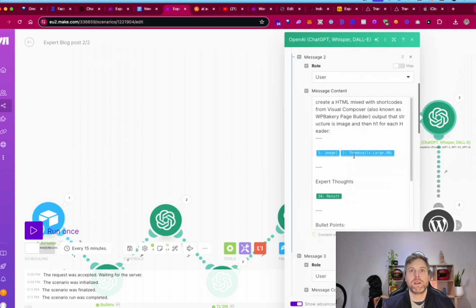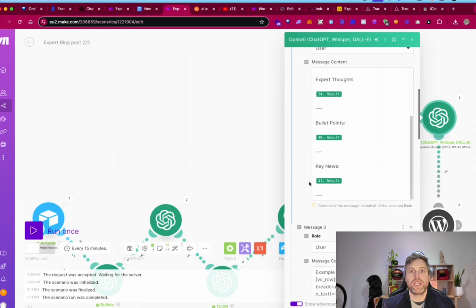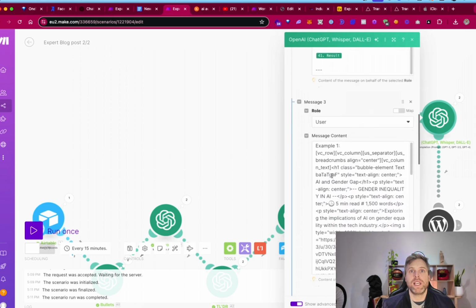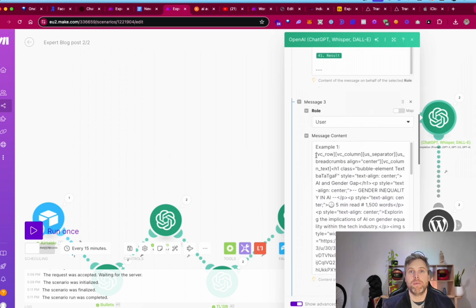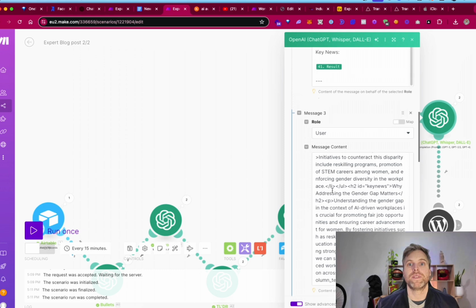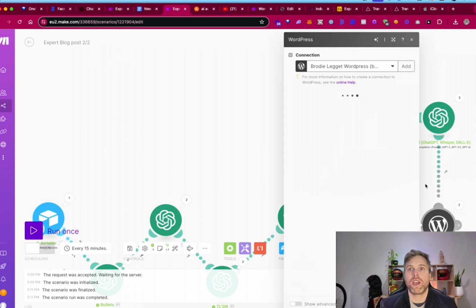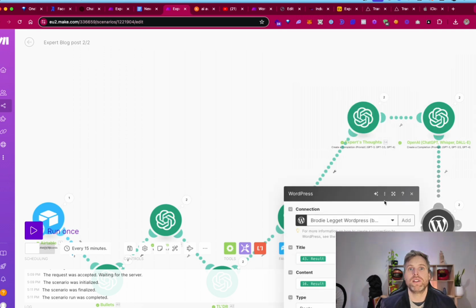And what I did is I put the layout here: the expert thoughts, the bullet points, and the news keys. And then I put an example. I just put the example of a post that I liked in my WordPress, and so it came out like this. That way it's going to format it better. Now, this all depends on you. You can unlink this and put something else in, right?